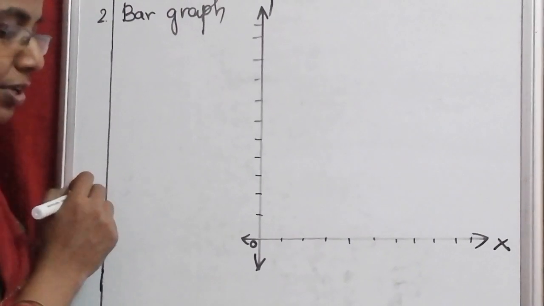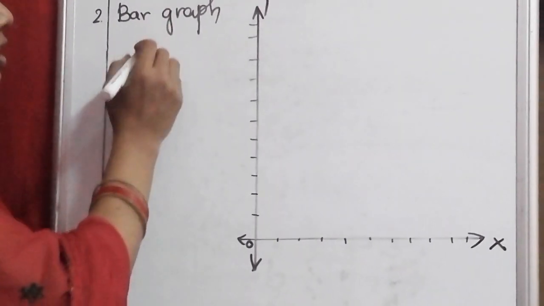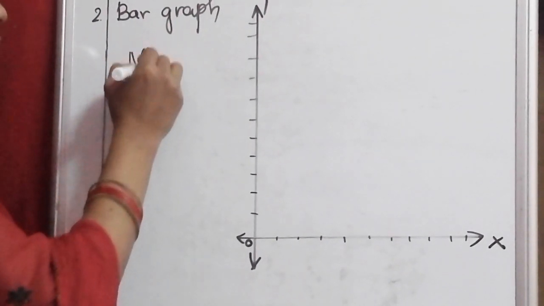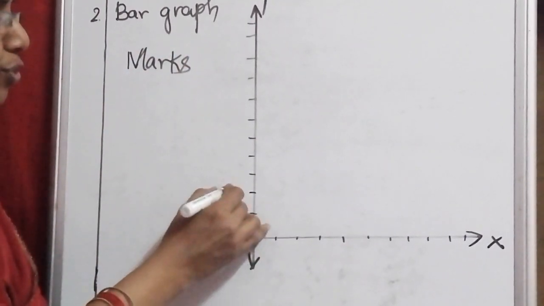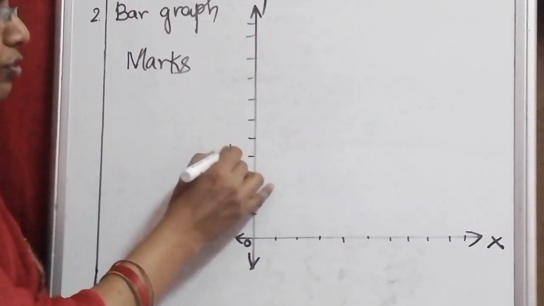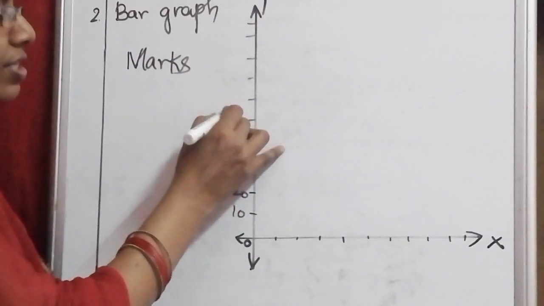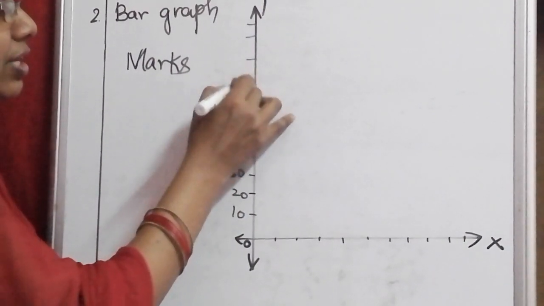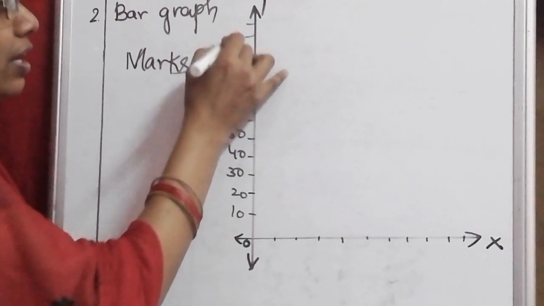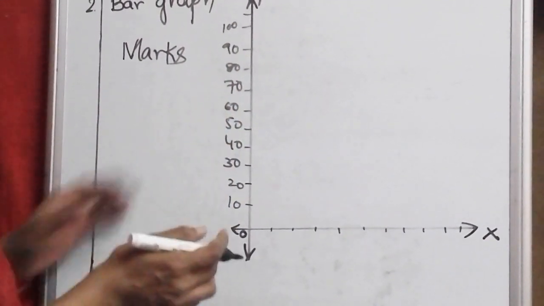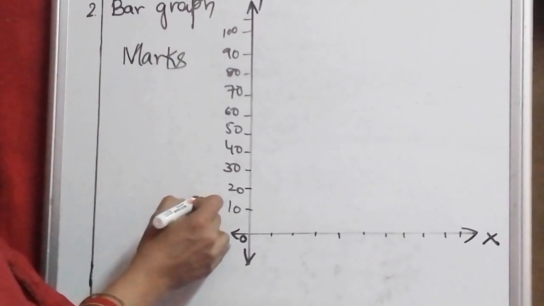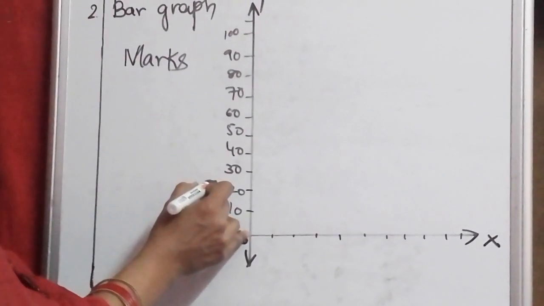So for example, if I take the marks obtained 10, 20, 30, 40, 50, 60, 70, 80, 90, 100. Okay, so these are the marks. On the y-axis, I am representing the marks.